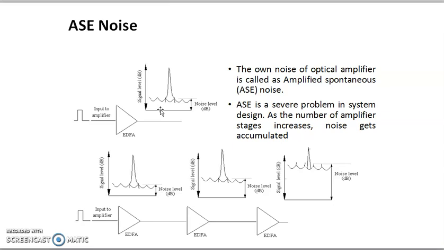And that amplifier can also be a semiconductor amplifier. For a number of stages with an EDFA amplifier, there will be a different level of noise. So we'll see in detail about the optical amplifier and their noise in the next lecture.